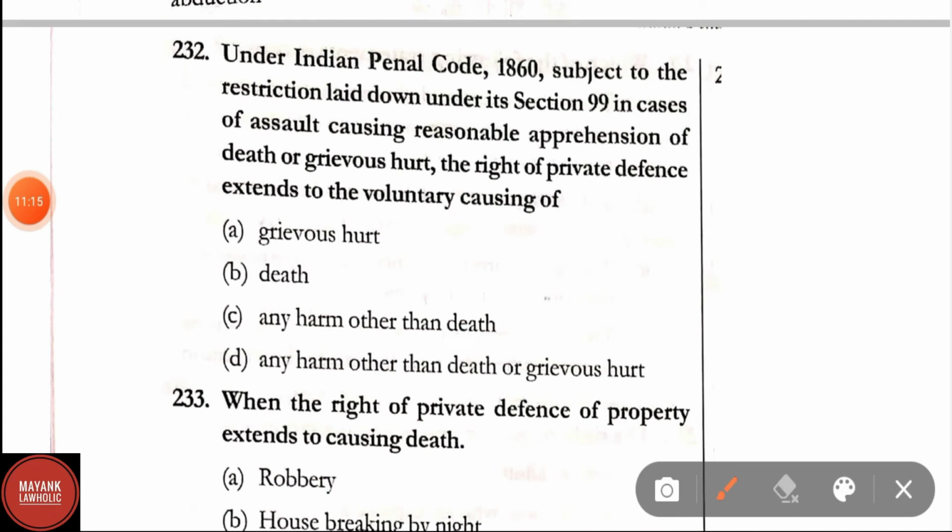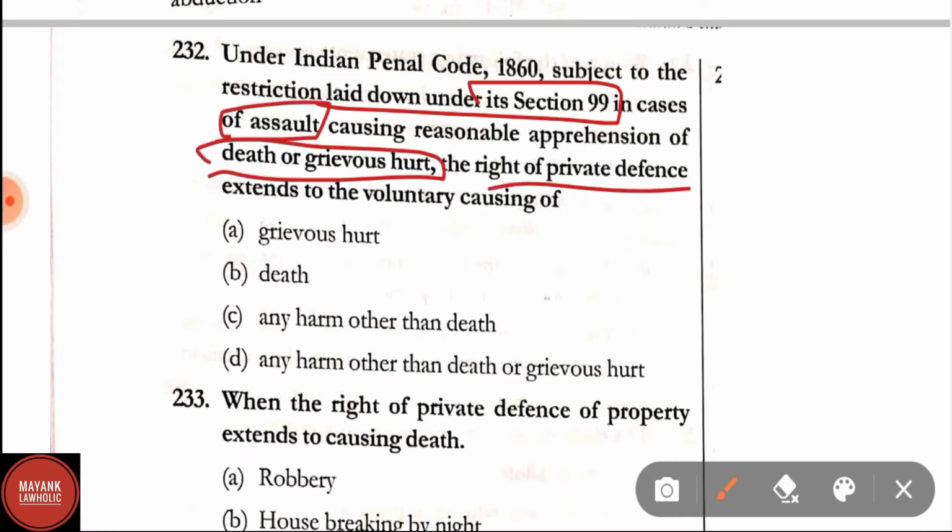Question number 232. Under IPC, subject to the restrictions laid down under its section 99, in cases of assault causing reasonable apprehension of death or grievous hurt, the right of private defense extends to the voluntarily causing of: option A, grievous hurt; option B, death; option C, any harm other than death or grievous hurt. The correct answer is option B, that is death.